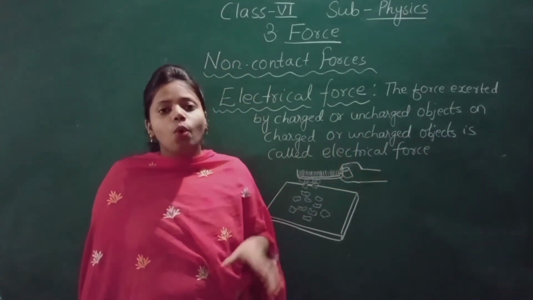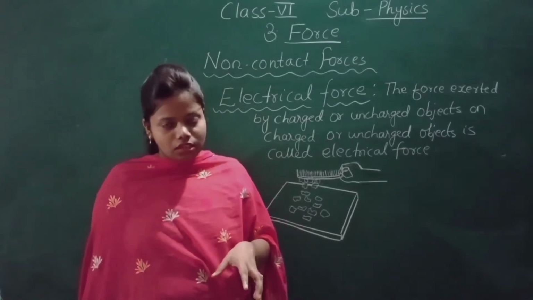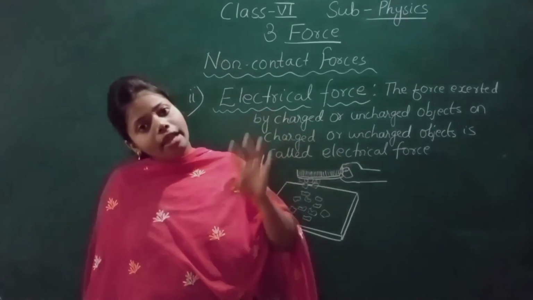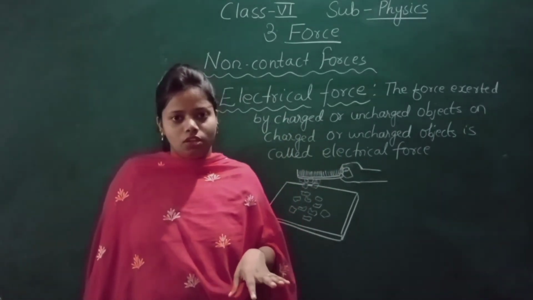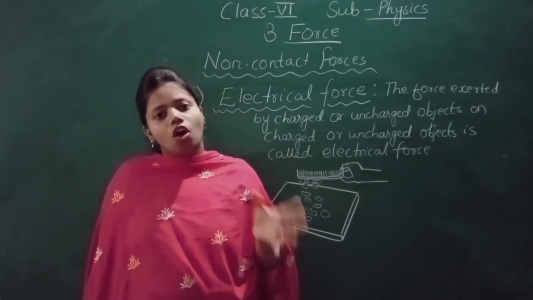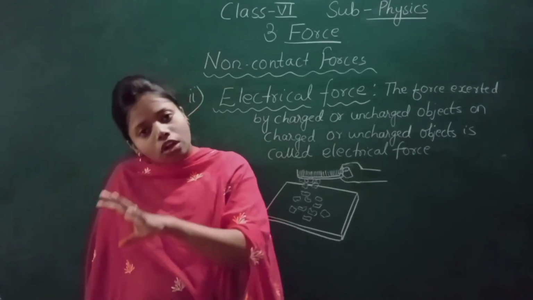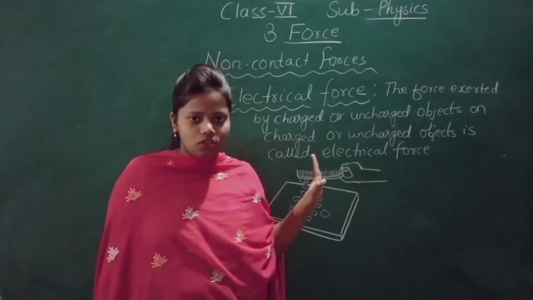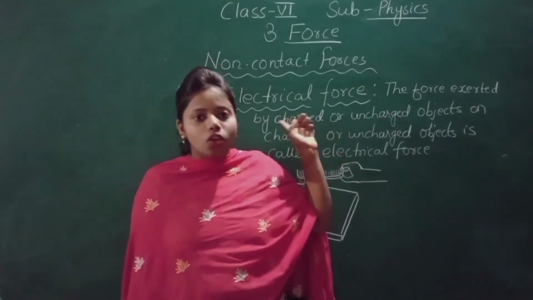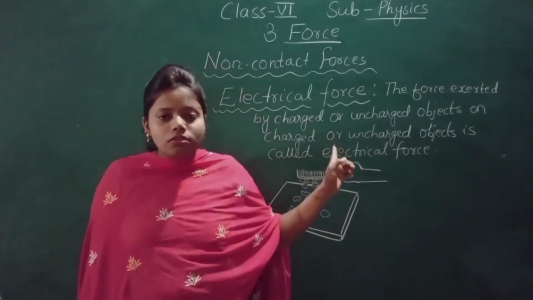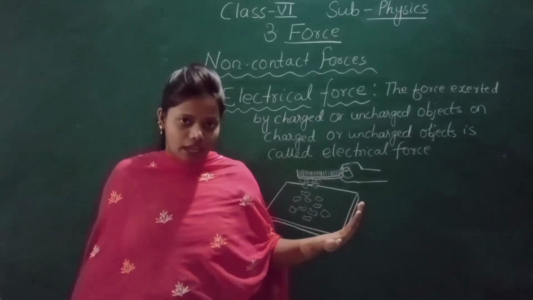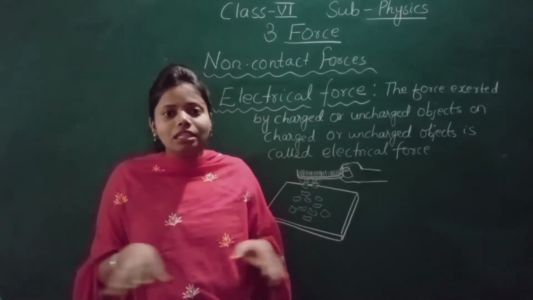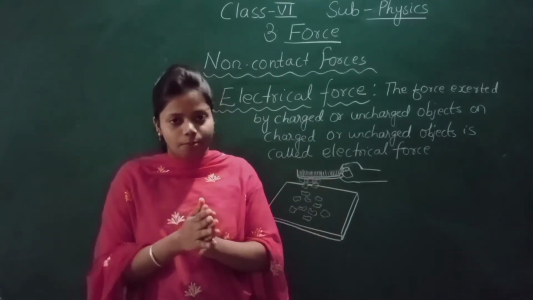Electrical force is also a non-contact force. This force will act when they are not in contact, when they are at a distance.